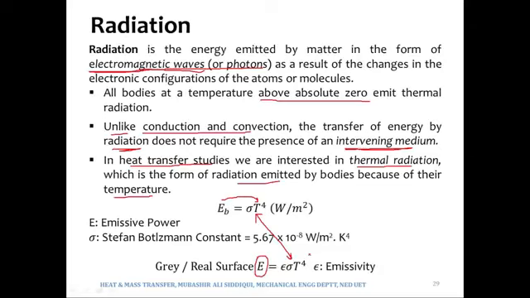Of course, if you increase the temperature of a real surface, then it may emit more radiations than a black body. So therefore, in order to compare the two, we need to have the temperatures of the two bodies the same. And epsilon would be 1 for a black body. The value of emissivity would be 1 for a black body.